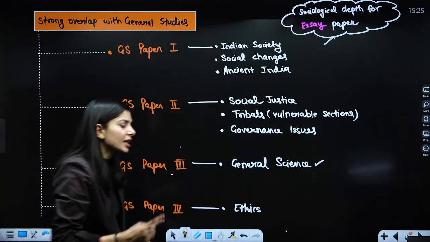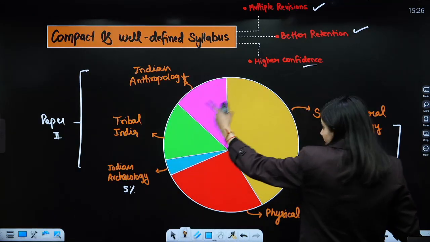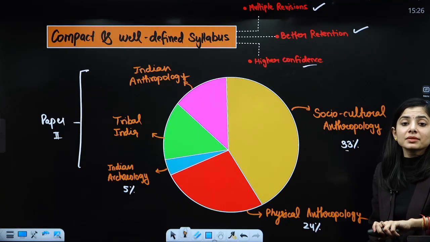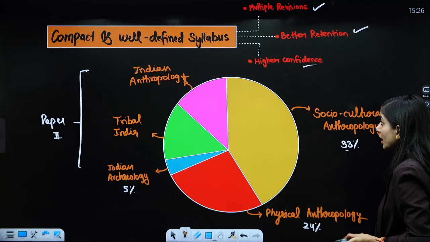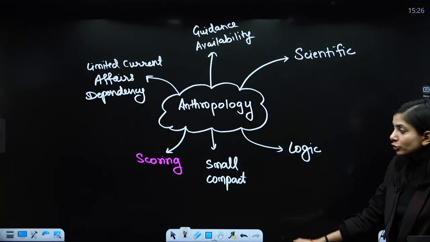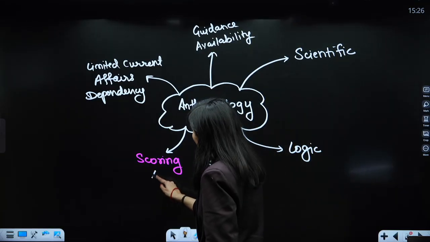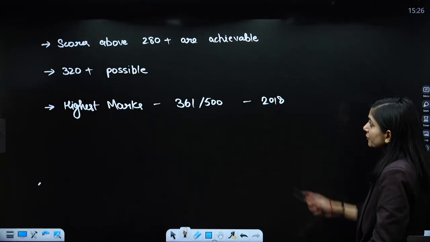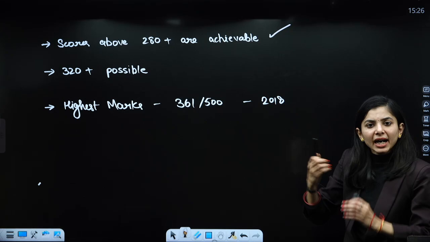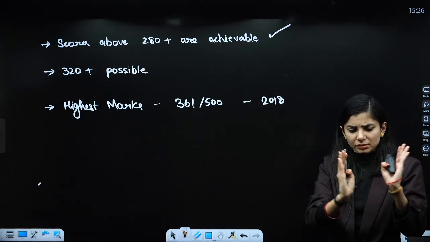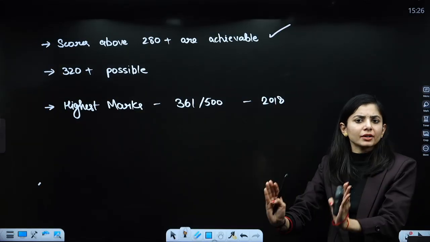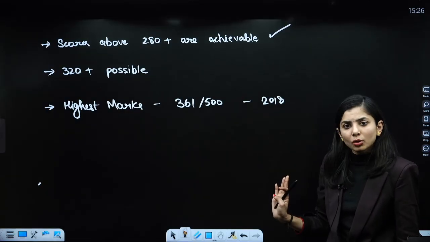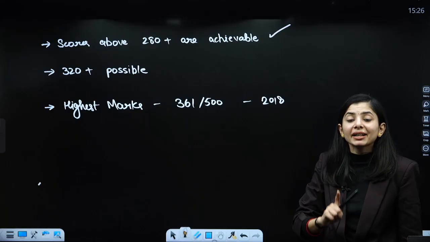Why? Because in one optional you are going to study 5 subjects, and those 5 subjects are also very short. Now, other than this, anthropology is considered one of the scoring optionals. Let me tell you, in terms of score, about 280 is achievable. If you are reading the static aspect, doing the answer writing, and are conversant with everything, you can score 280 plus. See, I'm not saying it is easy, but I'm saying it is doable.